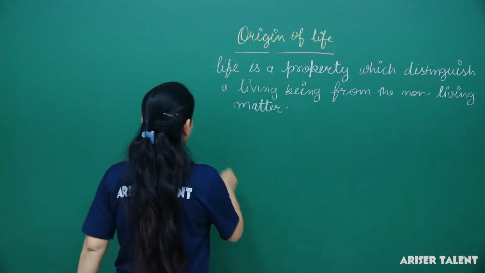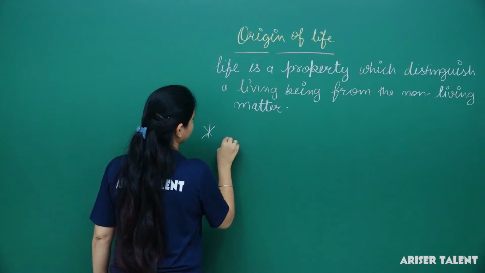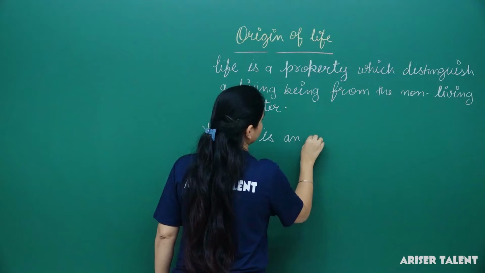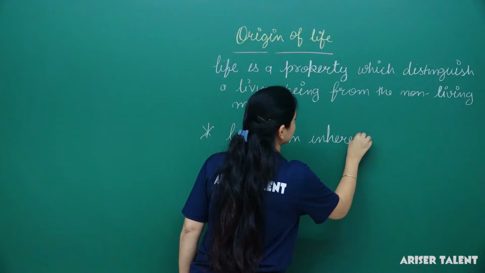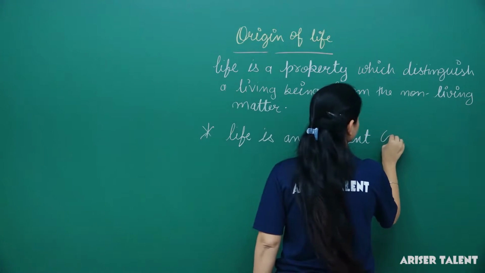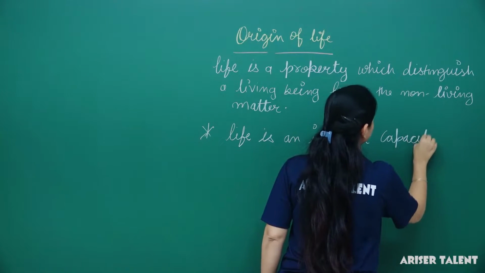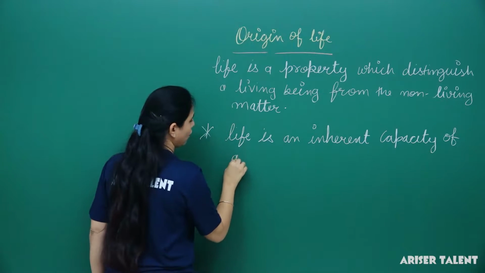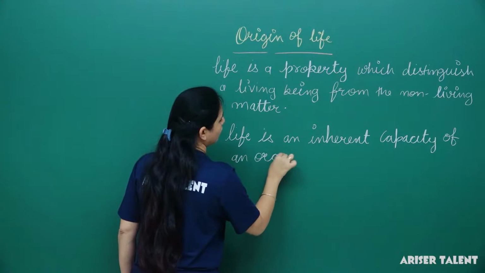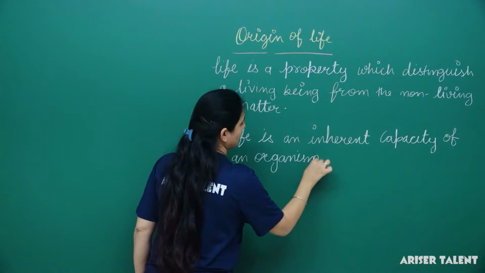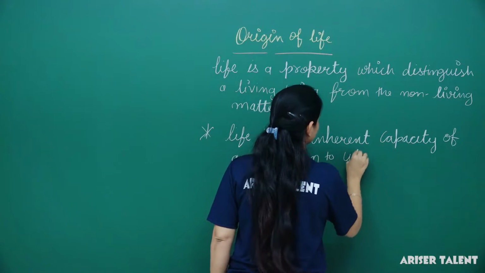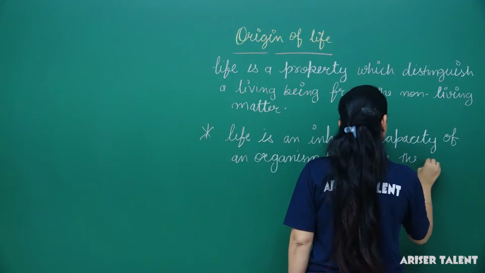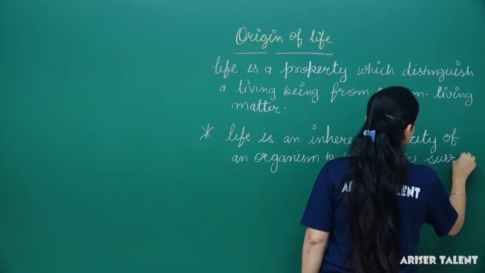So here we can define life as an inherent capacity of an organism to utilize the surrounding materials.